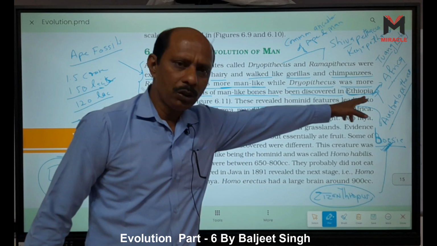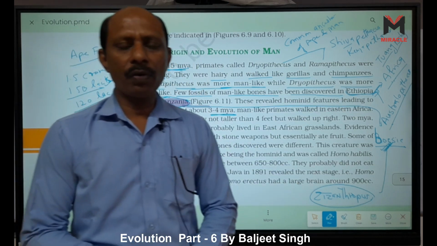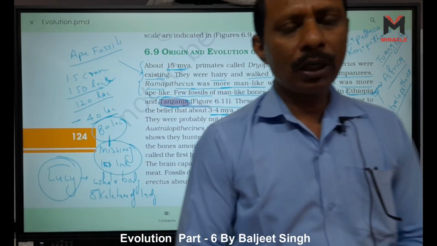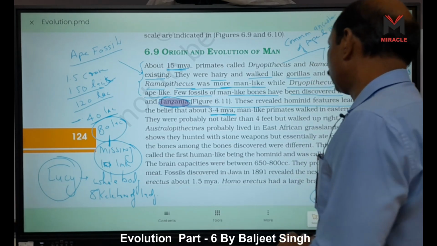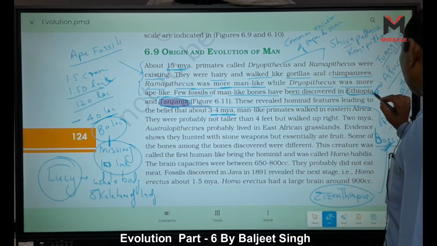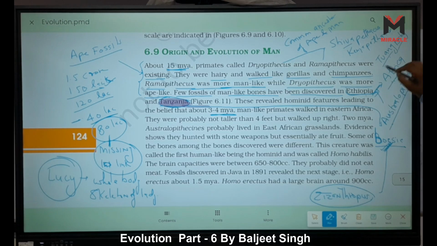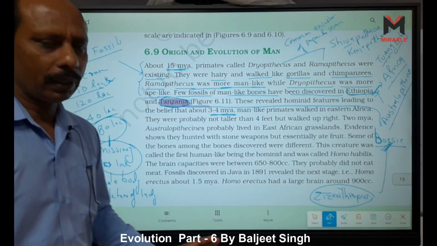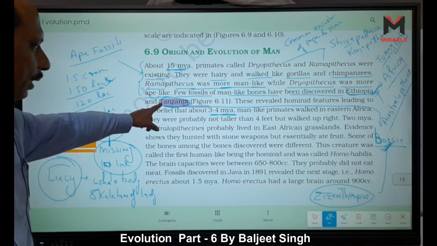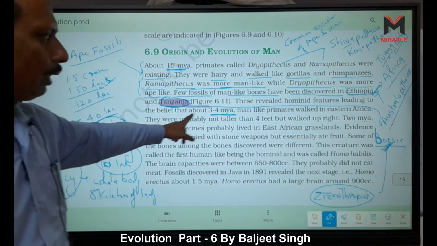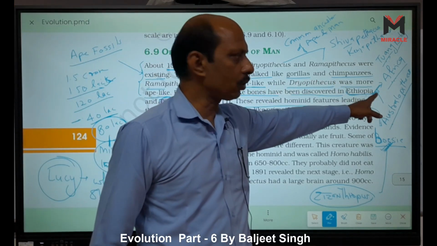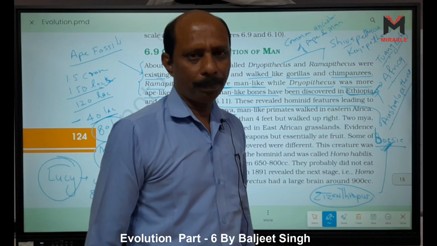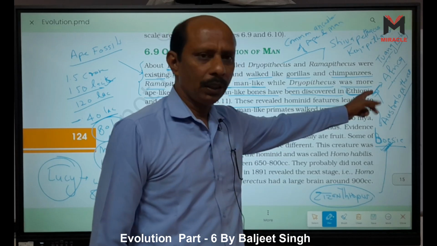Now here, Ethiopia. Which fossil is obtained from Ethiopia? It is Australopithecus africanus. And Australopithecus africanus is the Taung baby, right? This Taung baby's scientific name is Australopithecus africanus. Do you understand? Australopithecus boisei was obtained from Tanzania. Australopithecus africanus, the Taung baby, was obtained from Ethiopia.